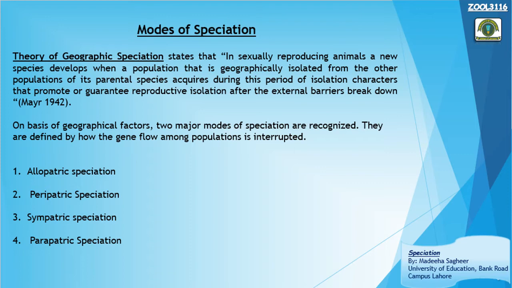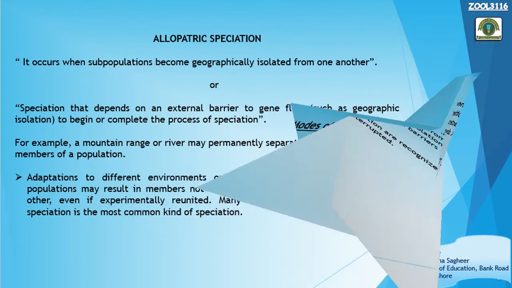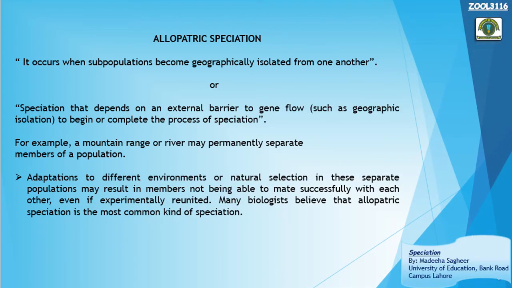Now we are going to discuss different modes of speciation on the basis of geographical factors. The first mode of speciation on a geographical basis is allopatric speciation. The word allopatric is derived from the Greek language: allos means other and patra means fatherland.